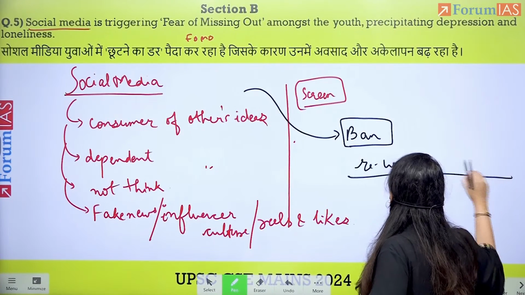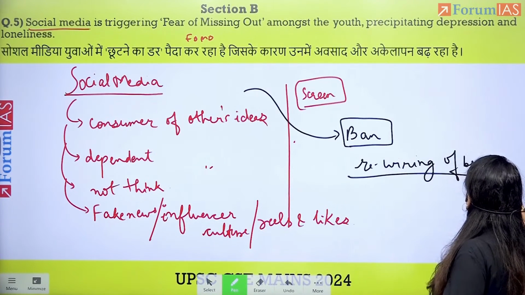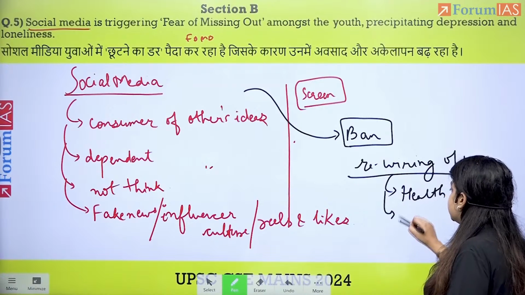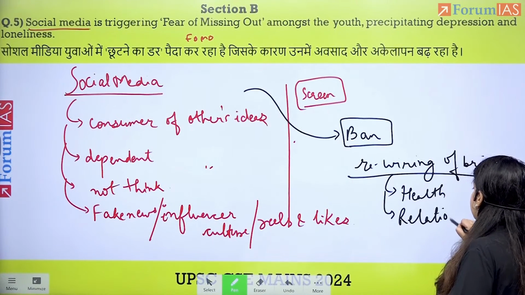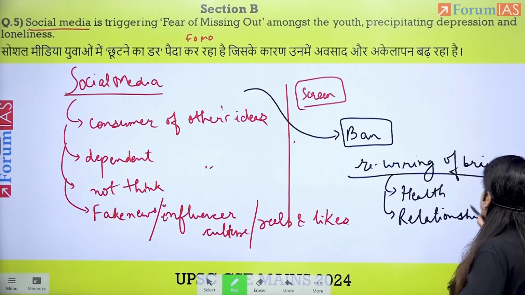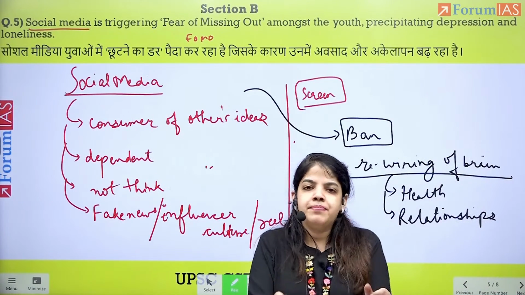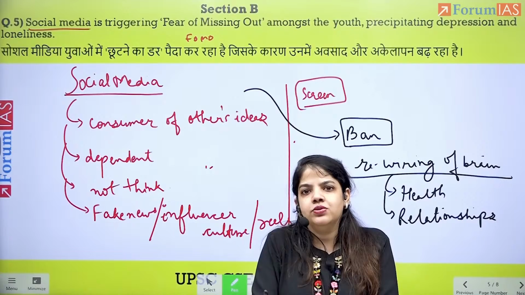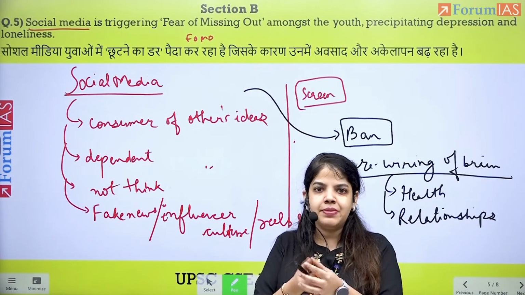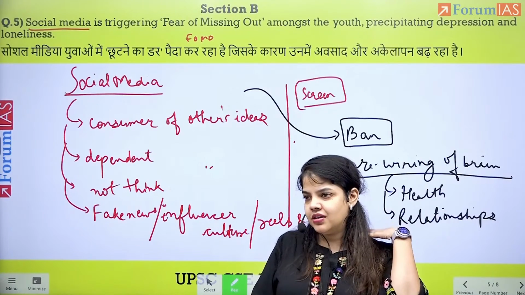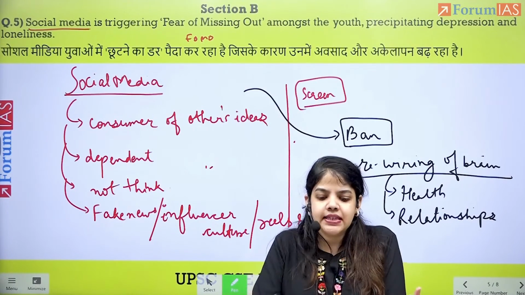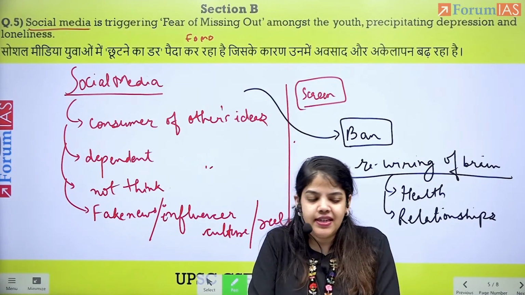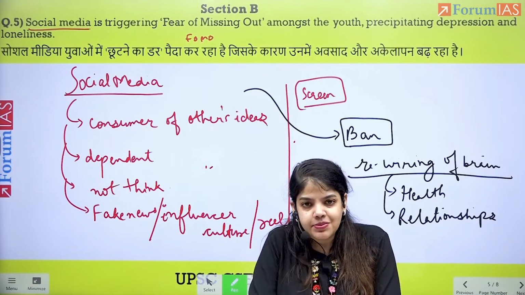This rewiring of the brain has led to an influence on health as well as relationships in society, particularly among the youth. So it impacts relationships, it impacts their health. There have been instances of overuse, where due to scrolling people have pain in their thumb or a hunchback. These can also be discussed. Although it is precipitating depression and loneliness, it's also having very physical symptoms.